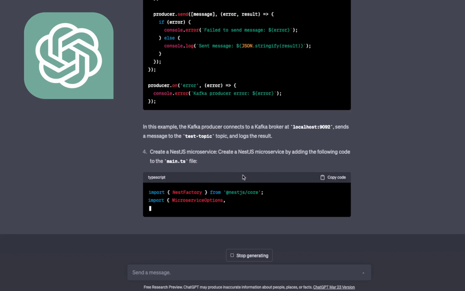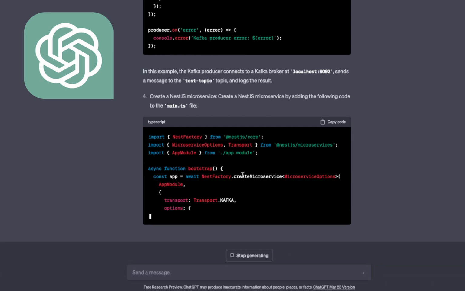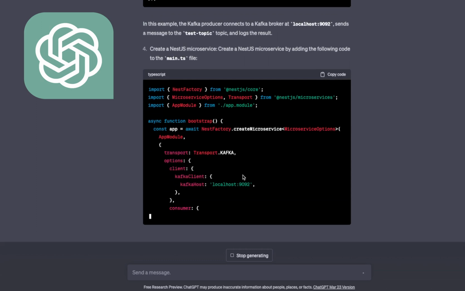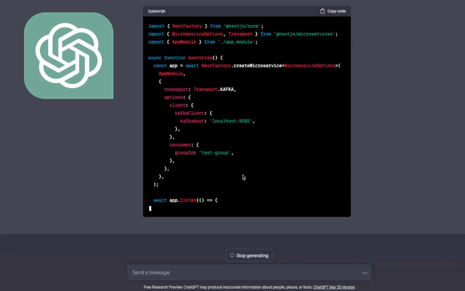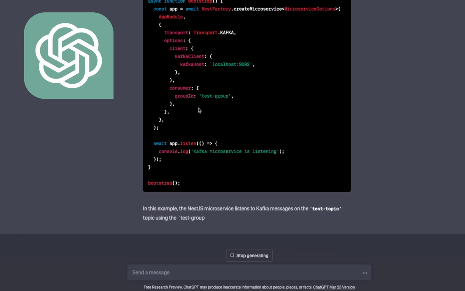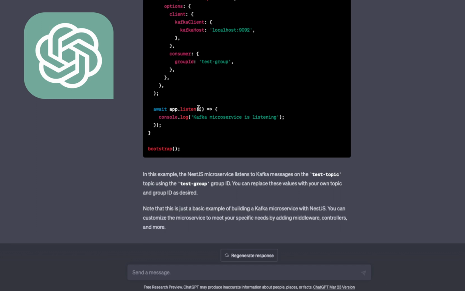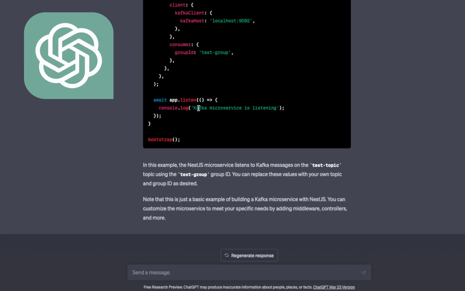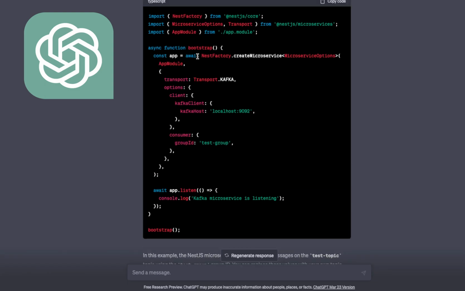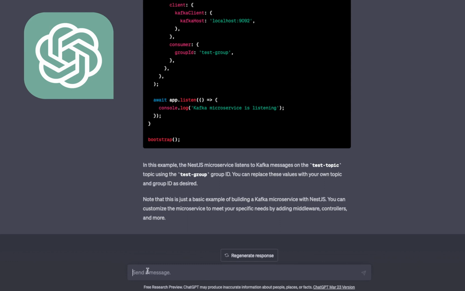Here this is a smart NestJS microservice. That's what I was not expecting, but yeah, that's good. So it is creating a simple NestJS microservice, and here we are passing the Kafka client and then starting the service, and we are creating a NestJS Kafka listener. I mean, one is a NestJS microservice, and then there is a producer client for NestJS. Oh, really impressive. Now let's ask some questions.